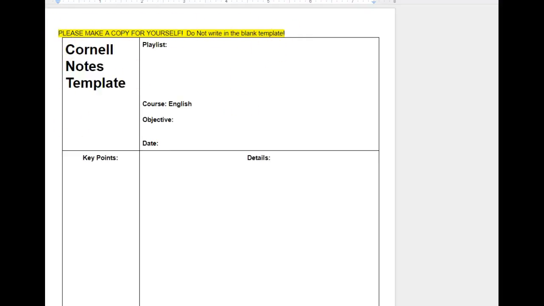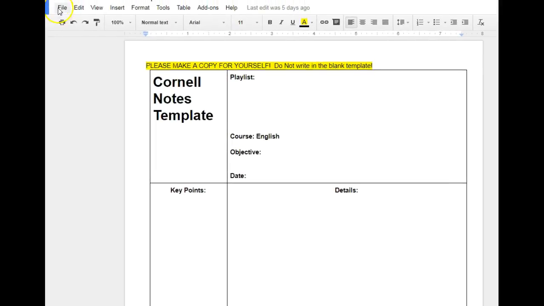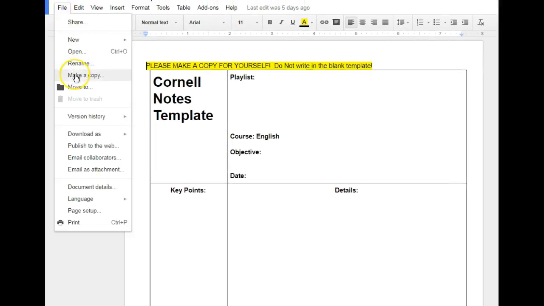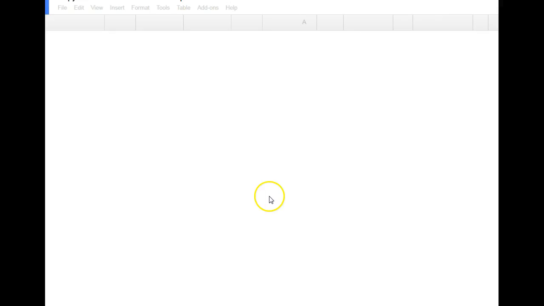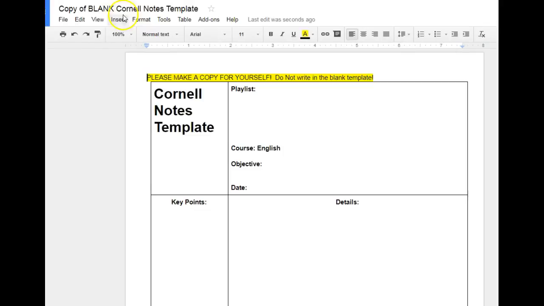Don't write in the blank or everybody will see it. You need to go up to the file and make your own copy. A copy of a copy. I like to rename mine. Rename it for yourself. You can start pasting in what's in your playlist in your English and put the dates and the key points that you need to remember for the test.